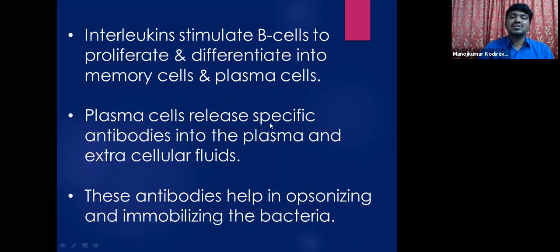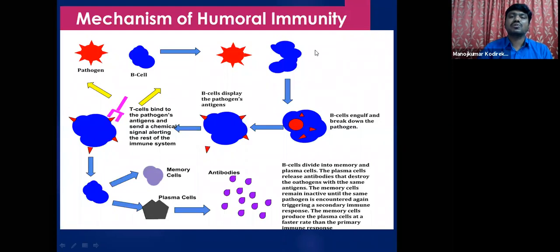Plasma cells again release specific antibodies into the plasma and extracellular fluids, and these antibodies go and bind with those antigens. Here, the humoral immunity mainly involves antibodies, which help in opsonizing and immobilizing the antigens. So this is the mechanism of humoral immunity, as I just mentioned.